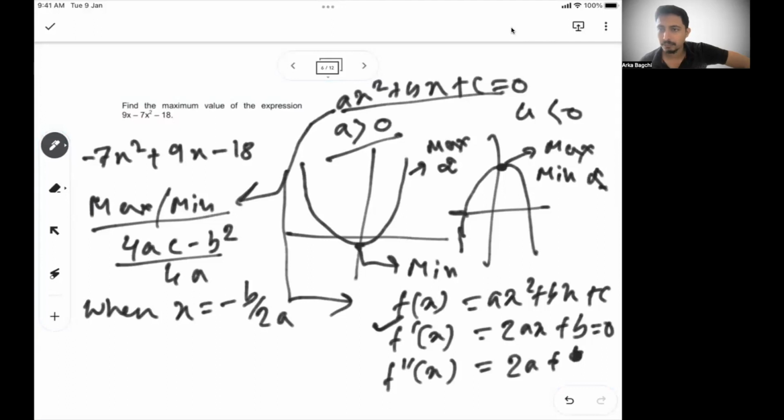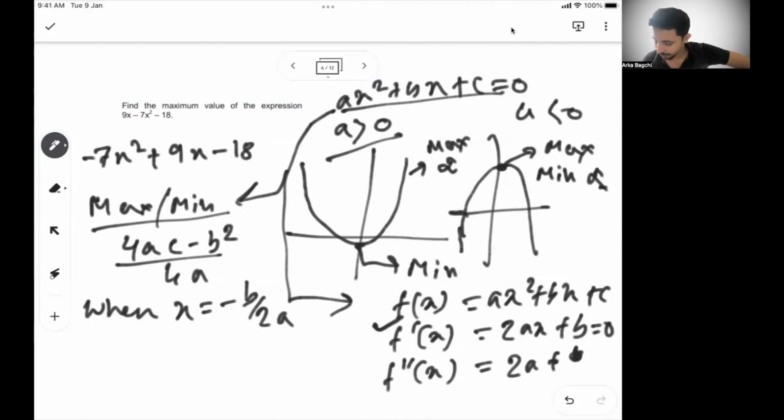So if 2ax plus b is positive, you get a minimum. If it is negative, you get a maximum, kind of a thing. It depends on the sign of b and a. But for x equal to minus b by 2a, the value will become 4ac minus b square by 4a, and this 4ac minus b square by 4a is the maximum.